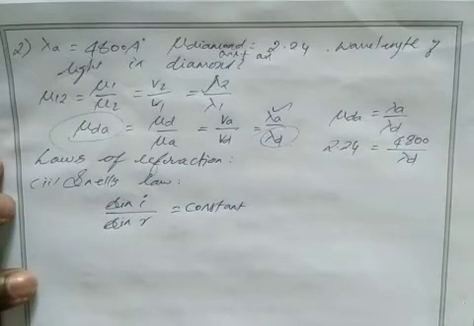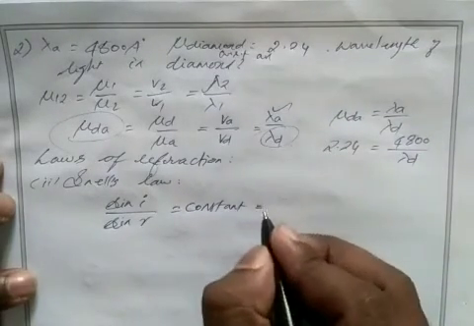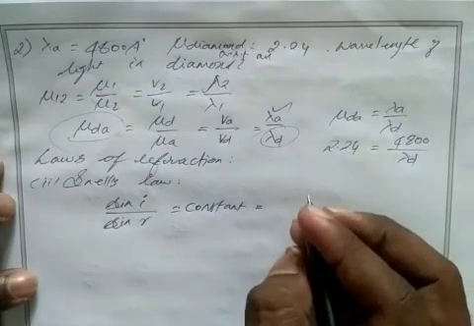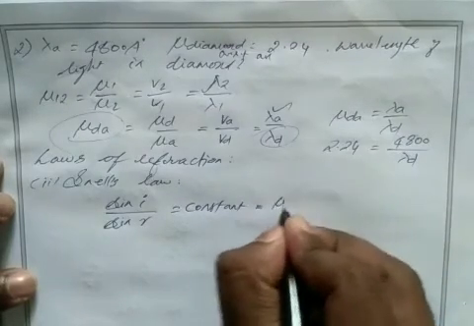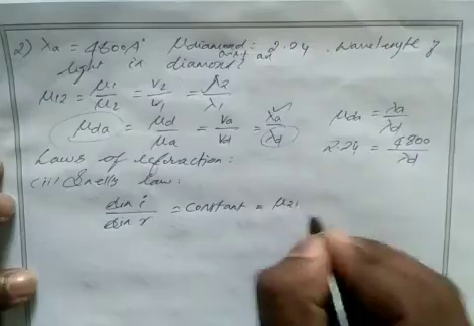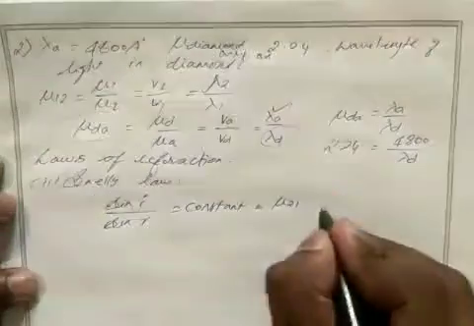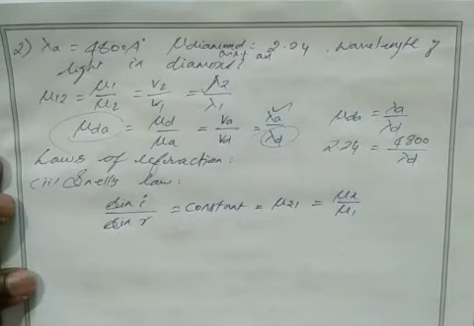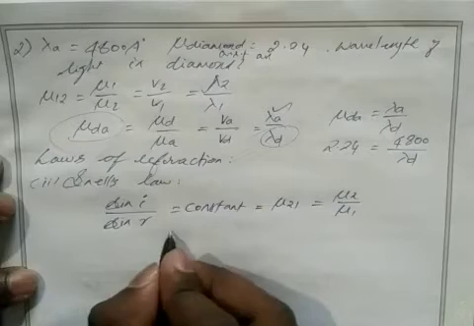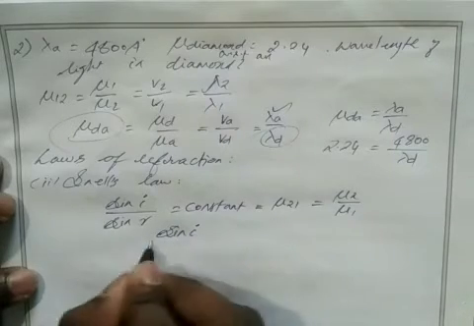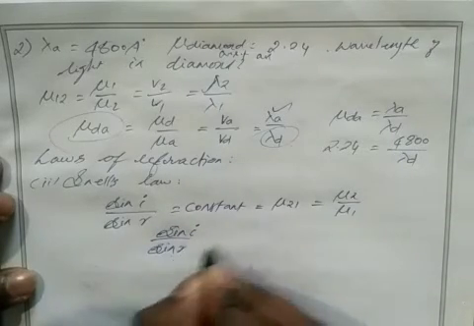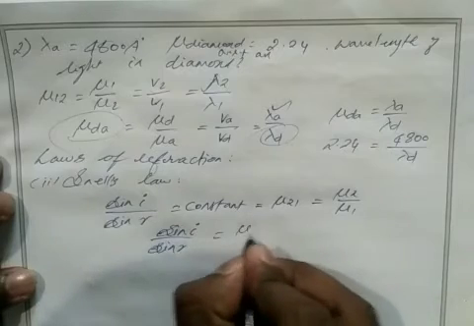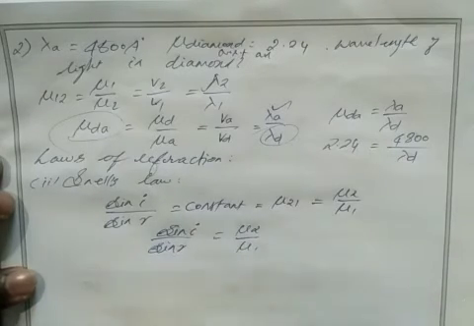That constant is nothing but the refractive index of two media. So I can say refractive index of medium 2 with respect to 1. Further I can write mu 2 by mu 1. Clear?